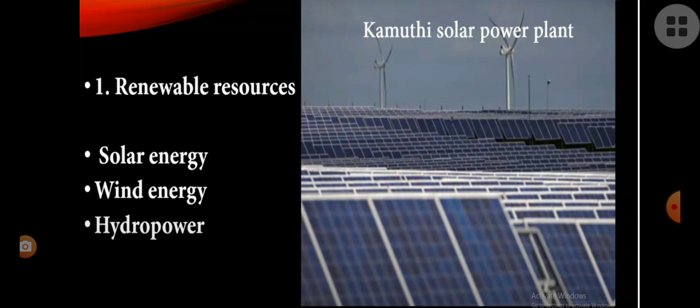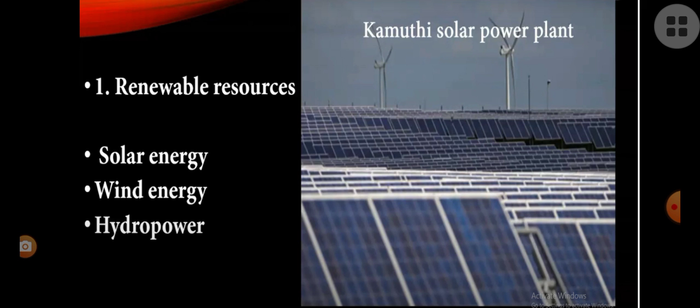Okay, we all know our sun produces heat energy and light energy, and the heat and light which is produced by sun is not harmful to environment, isn't it? They are eco-friendly, isn't it? So using the heat energy produced by sun, we form a photovoltaic device.